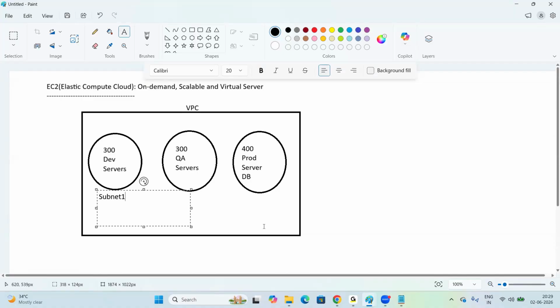DB is required for even Dev and QA too, right? Yes, as per the requirement. I'm just giving an example like this. Okay.